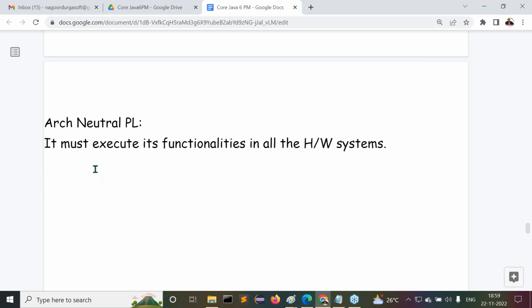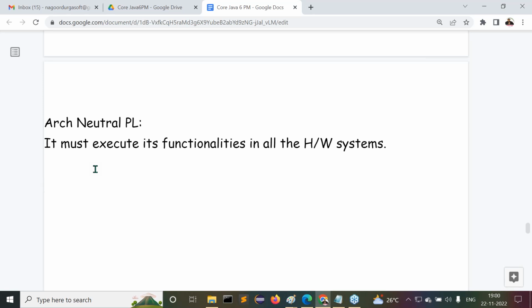By the way, I'm telling one more point now. 3 billion devices run Java. What's the meaning of it? Java will work inside mobile phones. Java will execute its applications inside computers. Java will execute its applications in the traffic signaling system. Java applications are executed in parking meters. Java applications are executed inside sensor related products. Everywhere, Java applications are going to be executed. It should not be available with only one computer. It should be available with every product outside here.